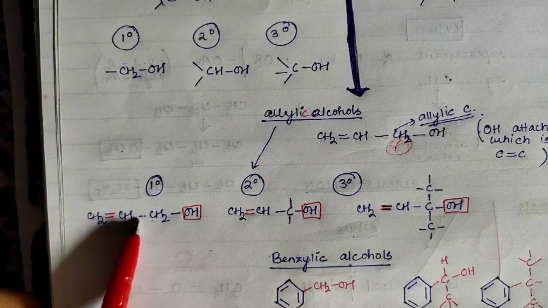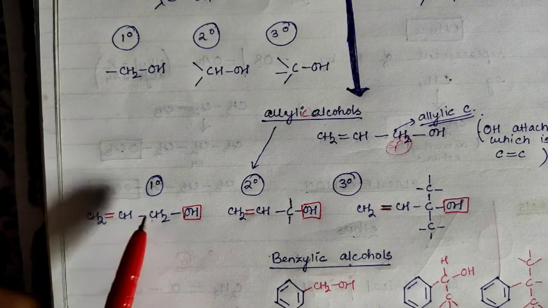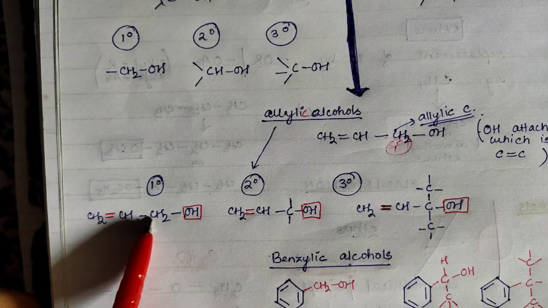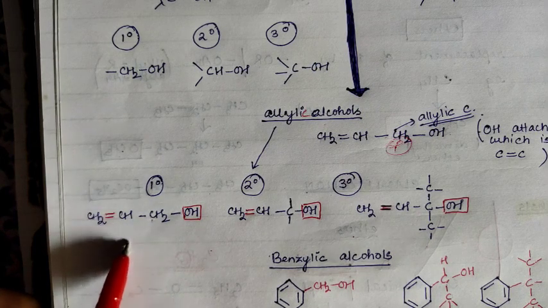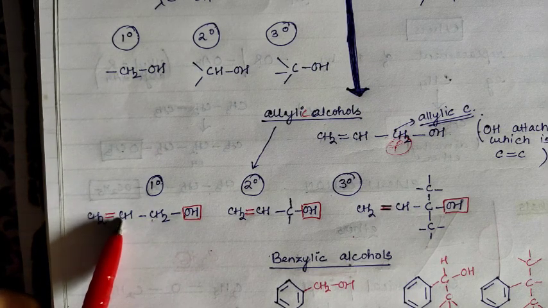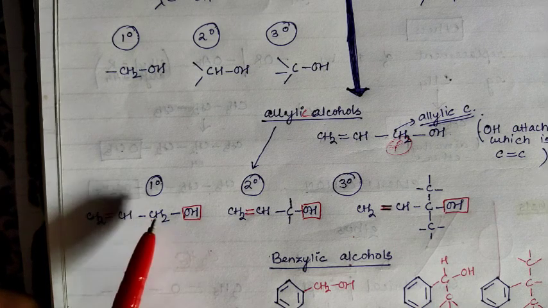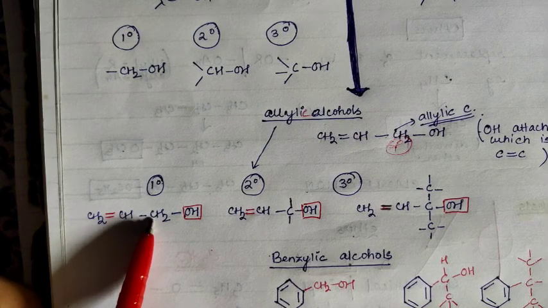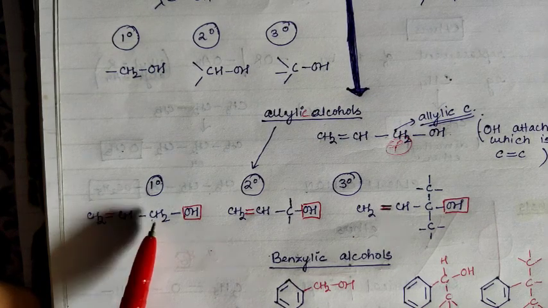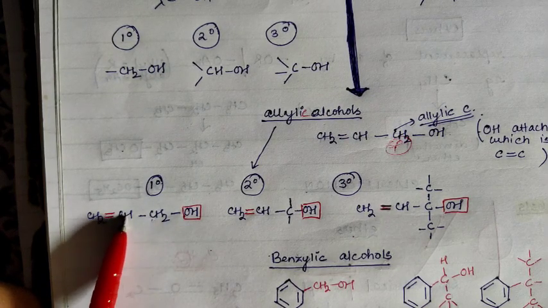So there cannot be a double bond on this carbon, only single bonds are preferred. Then the immediately next carbon, if it is attached with a double bond, then you can say that this carbon is the allylic carbon, clear. And this is the primary alcohol, because it is attached with only one carbon, clear.